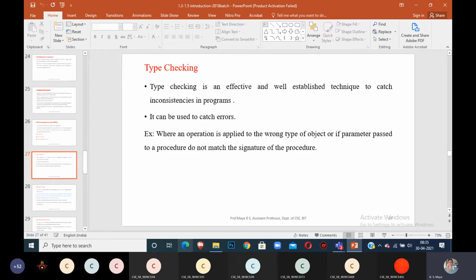For example, the number of arguments passed should be 2, but instead of passing 2 you pass 3. Then you mention an error, because your input is invalid. Like that, if you are the programmer, you know what type of input can be given. If instead we give the wrong input, you can suggest what type of error message should appear. That makes it easy to detect the error. Because of that, we use one type of tool called type checking.